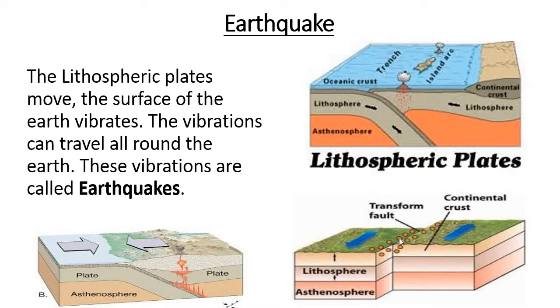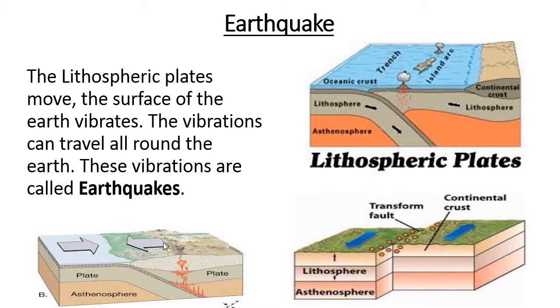With the figure, it is very clear that two landmasses are moving in opposite directions, and because of these movements, vibration or plate movements will take place.